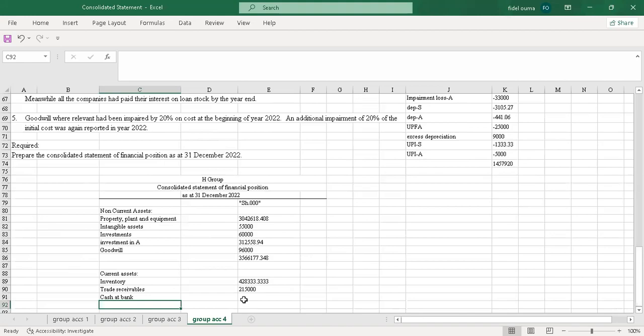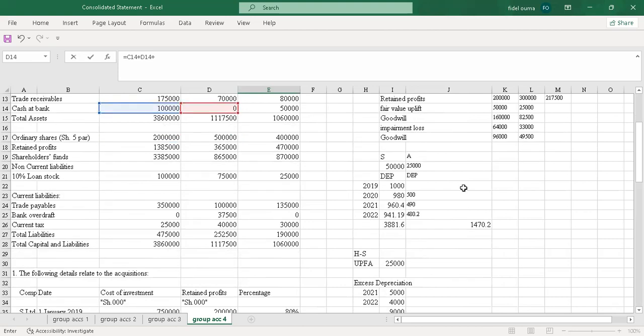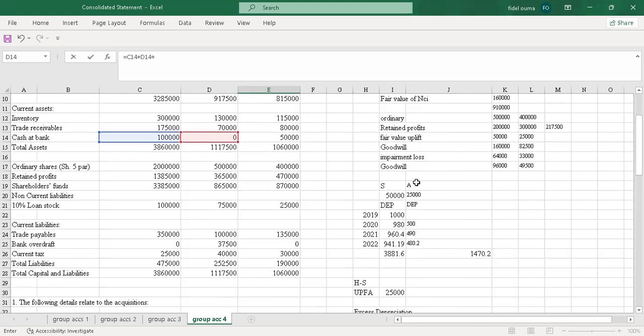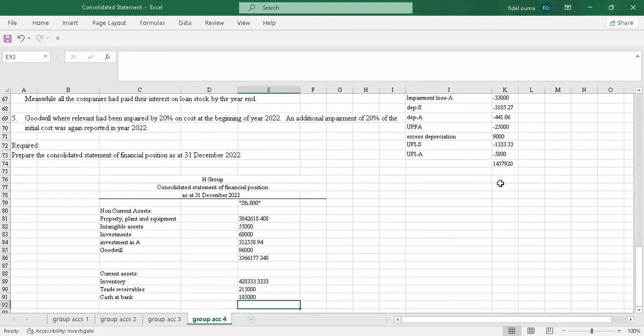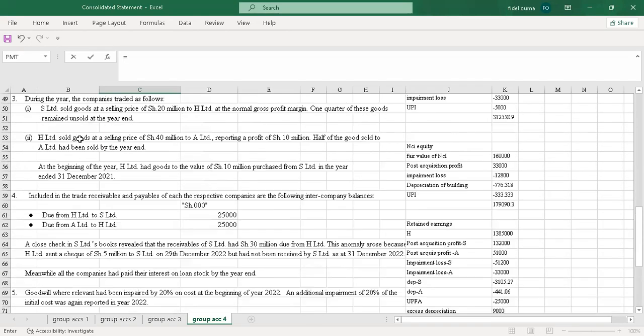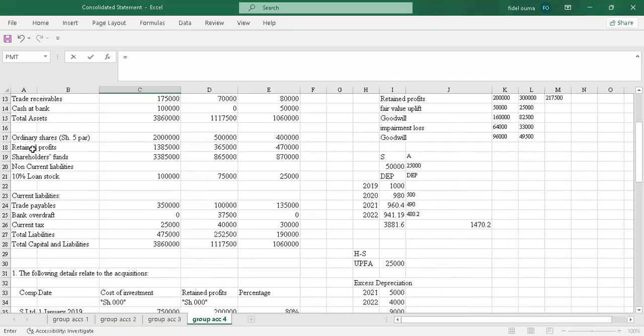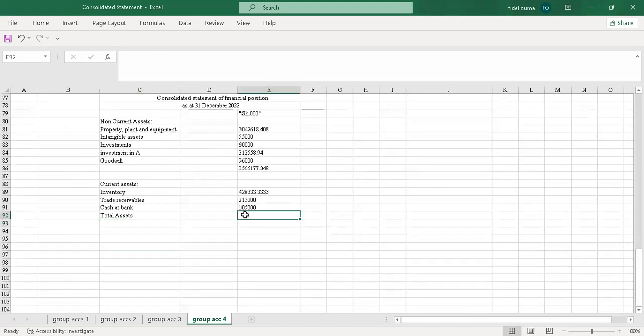And then the next item will be cash at bank. So I'll consolidate cash at bank, and I'll add back the cash in transit to cash at bank. So I'll pick this plus this. Then I'll add the cash in transit. Yeah, it is here. Okay, and then I'll have the total assets. So let me just copy this. Total assets. So I'll just sum this on through.